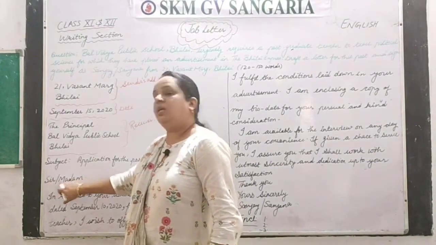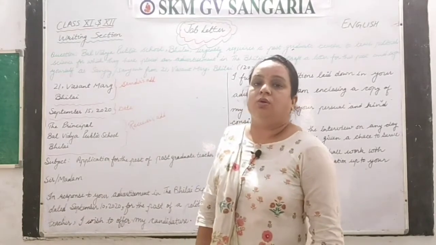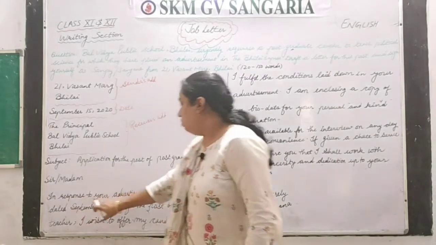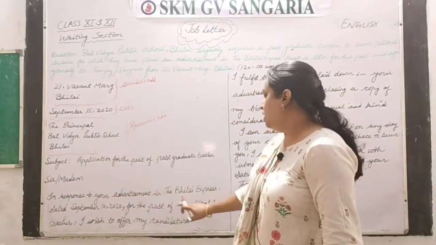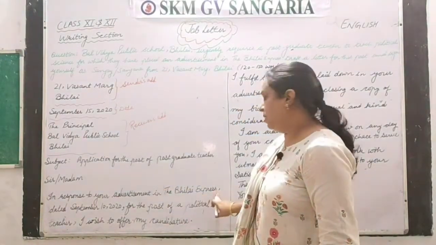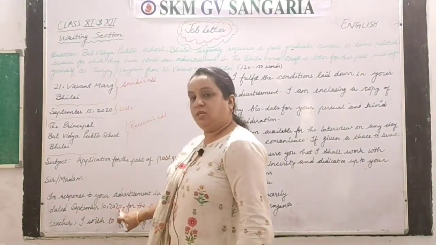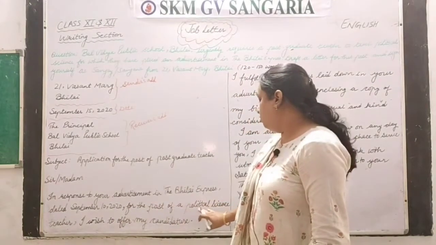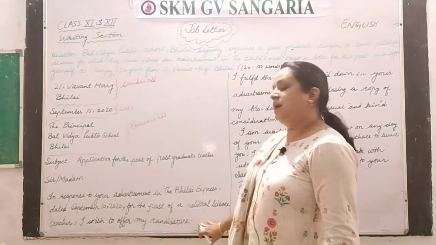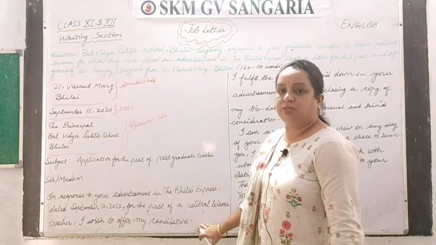Again you have to write Sir or Madam, and then you start the body of the letter with the opening paragraph, as I have told you. In response to your advertisement in the Bhilai Express, this is the name of the newspaper, you can write it in commas with all capital letters, comma, dated September 10, 2020, comma, for the post of a political science teacher, comma, I wish to offer my candidature, or you can write here, I wish to offer my services.